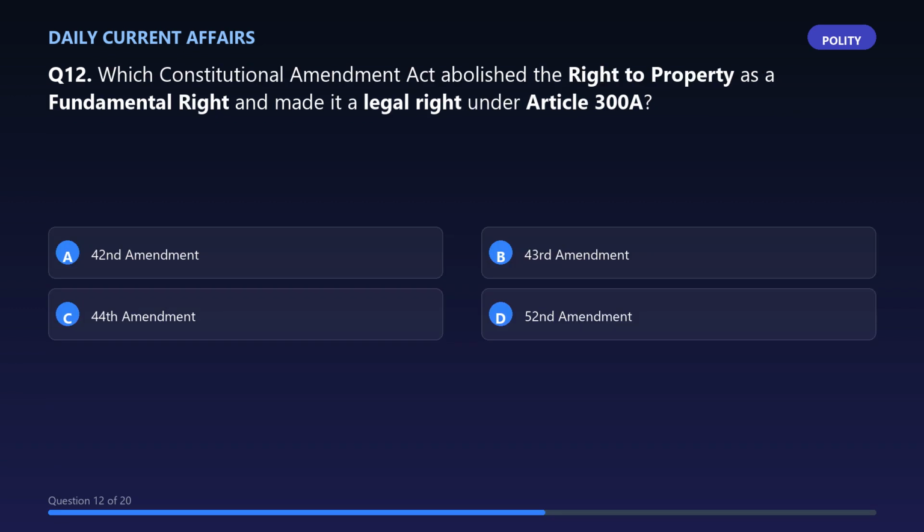Question 12. Which Constitutional Amendment Act abolished the right to property as a fundamental right and made it a legal right under Article 300A?